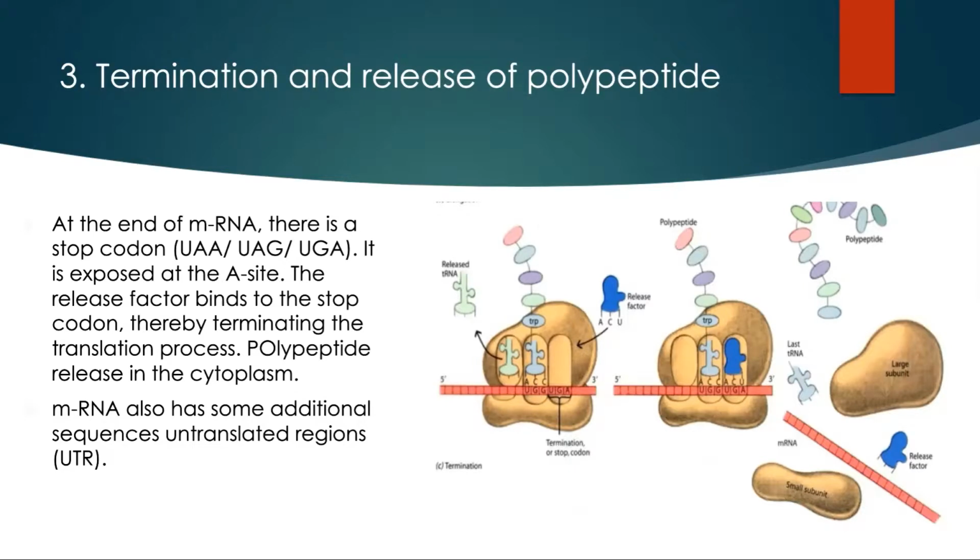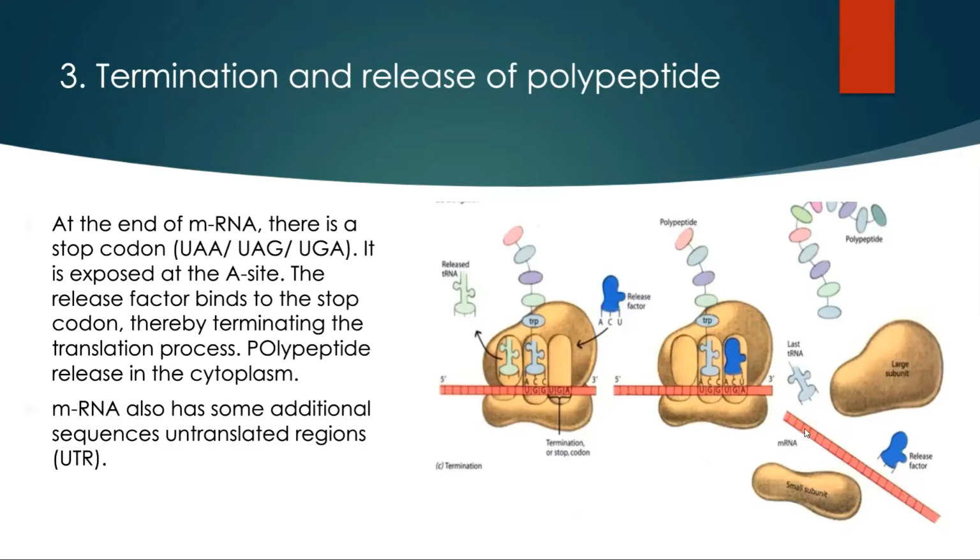When one of the stop codons is exposed at the A site of the ribosome, the translation process terminates. Here, this stop codon binds with the release factor and the process of translation terminates. As a result, the polypeptide chain is released free in the cytoplasm and the 2 subunits of the ribosome get separated or dissociated, and the last transfer RNA is also released in the cytoplasm.